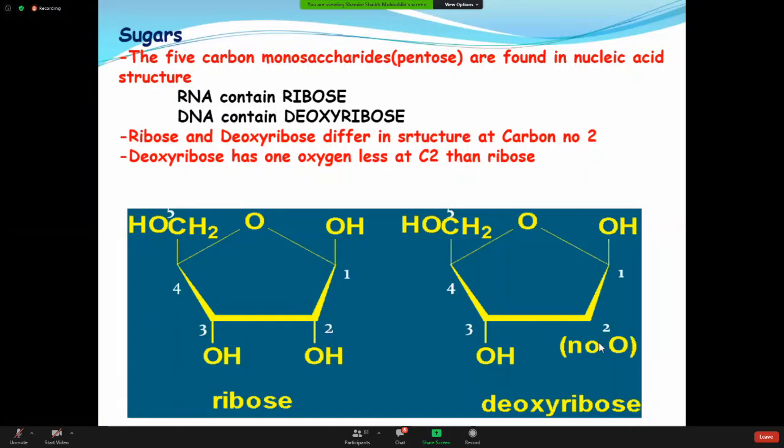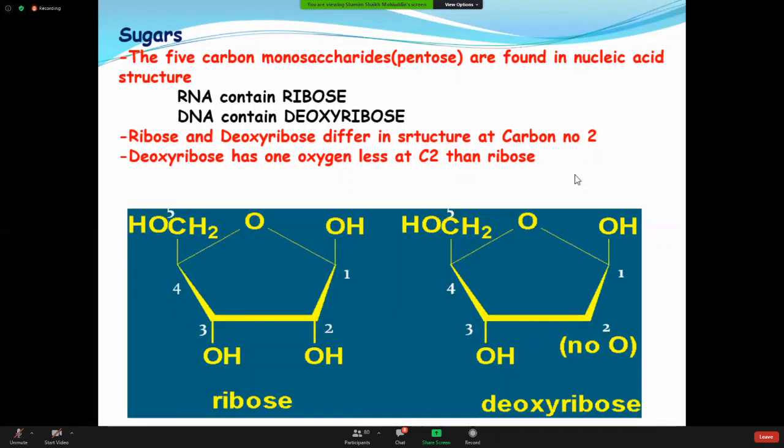So when the oxygen is removed, ribose is converted into deoxyribose. Only this much difference between the two molecules at carbon number 2. So ribose and deoxyribose differ in structure at carbon number 2. The deoxyribose has one oxygen less at C2 than the ribose.